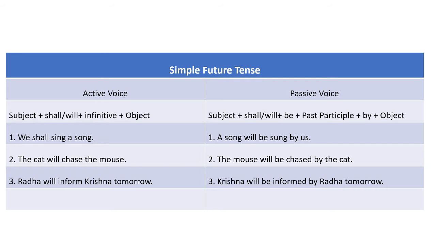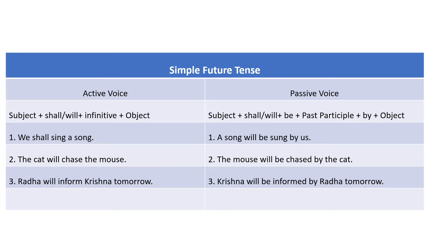Let us come down to the next example. The next example is: the cat will chase the mouse. In this sentence, the cat is the subject, will chase is the verb, and the mouse is the object. So this sentence has SVO structure again. As far as the tense of the sentence is concerned, it is written in simple future tense. It has SVO structure and it is in active voice form.